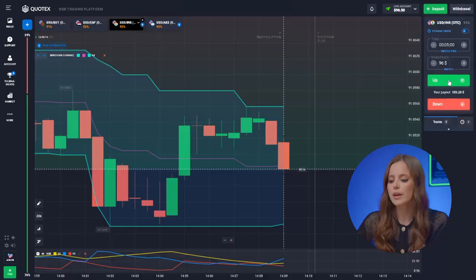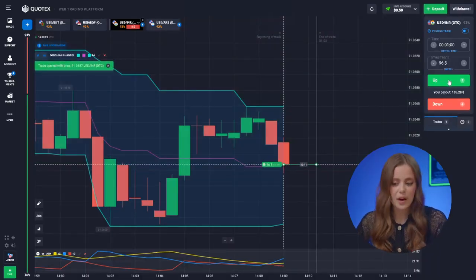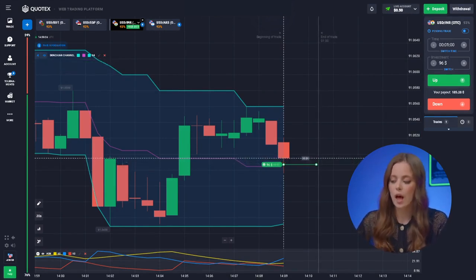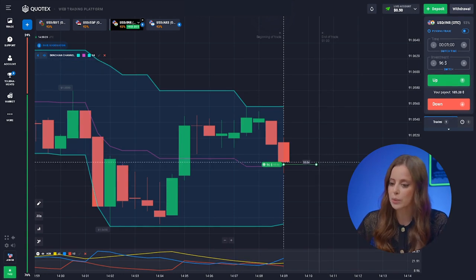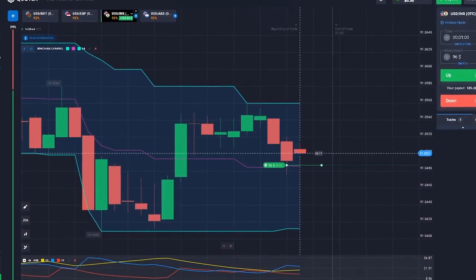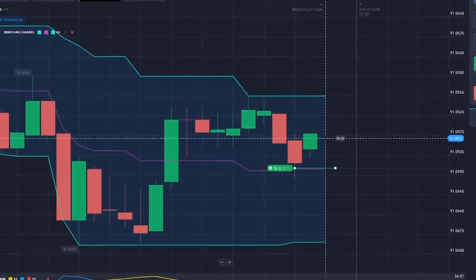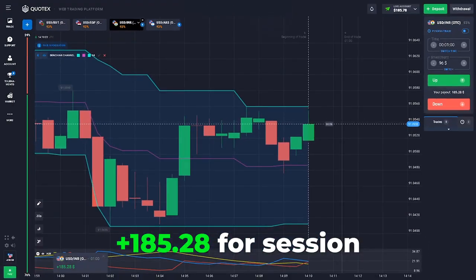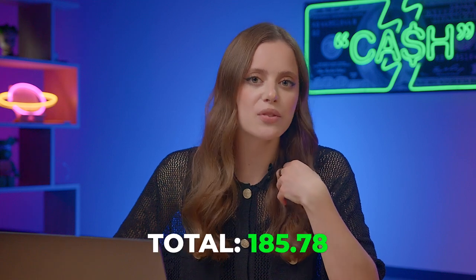Alright, moving on. The US dollar and the Indian rupee, hitting higher. Buyers are not letting the price drop below the central line of the Donchian channel. Plus, bullish dominance is brewing again on ADX. Nailed it again! I'm excited to see how the situation with this asset develops. But now I'm moving on to the next pair.